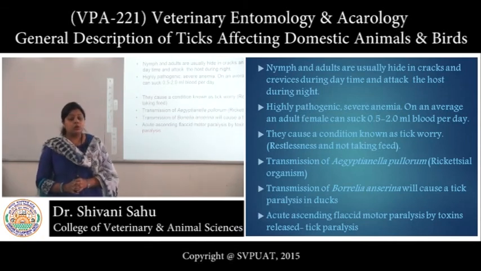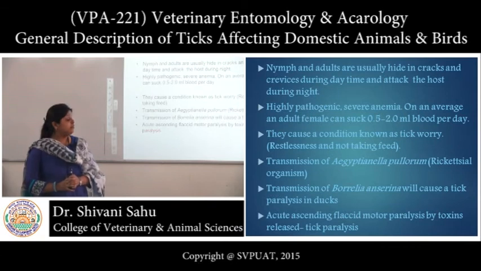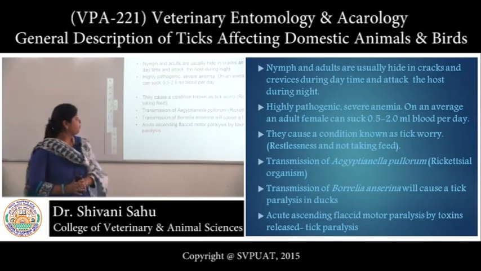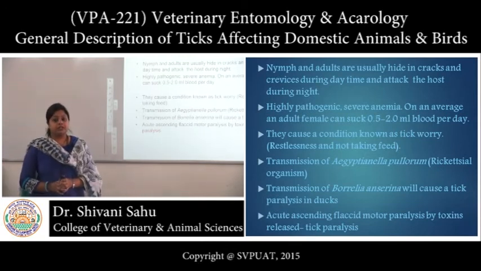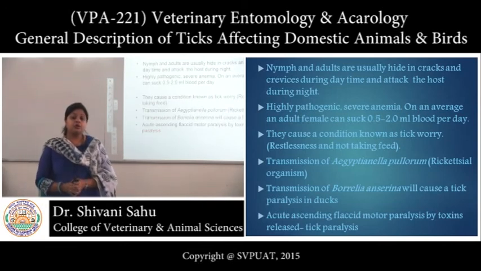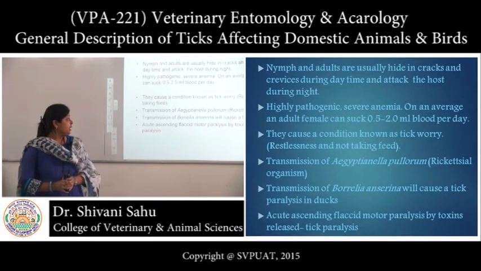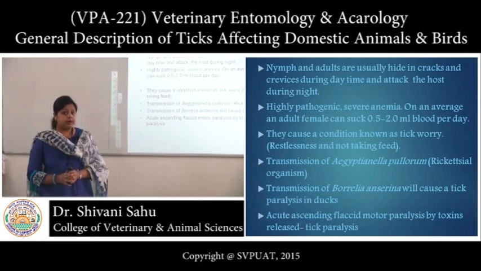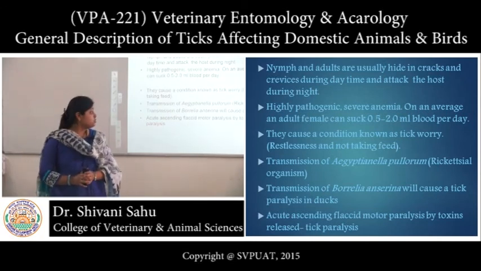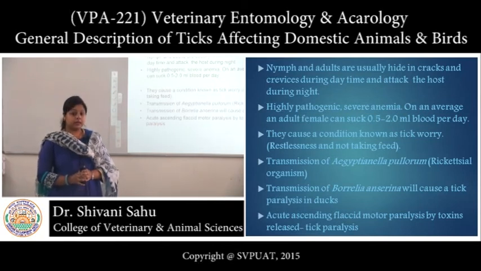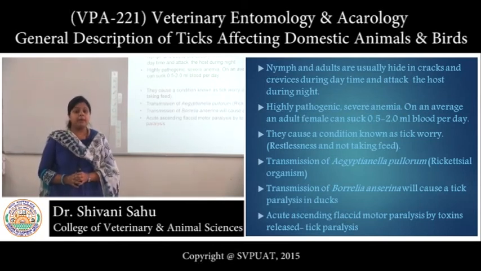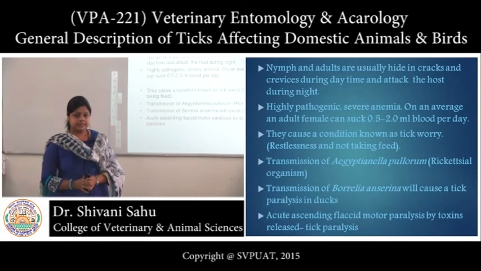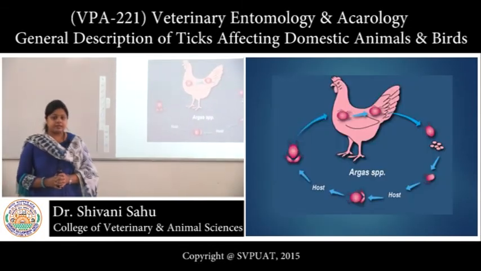It is highly pathogenic, causes anemia. We can see that the adult female on an average can suck 0.5 to 2 ml blood per day. They cause a condition known as tick worry, which creates restlessness and reduced feed intake in case of birds. It also acts as a transmitter of Aegyptianella pullorum, a rickettsial organism, and also Borrelia anserina, which causes spirochaetosis in ducks. Now, tick paralysis, this condition is characterized by acute ascending flaccid motor paralysis. So, this is a pictorial depiction of the life cycle of Argas persicus.